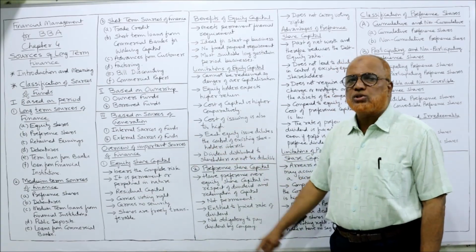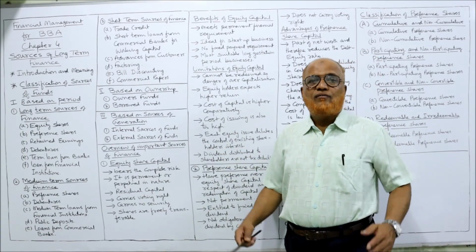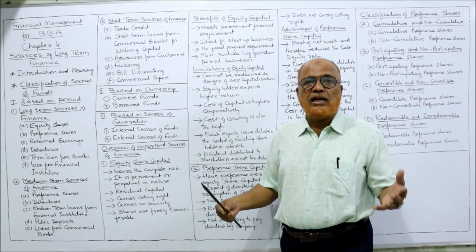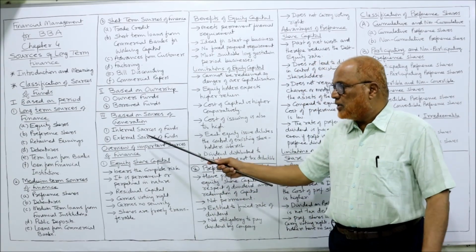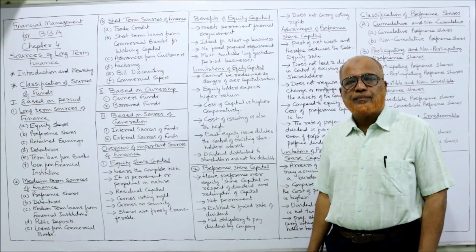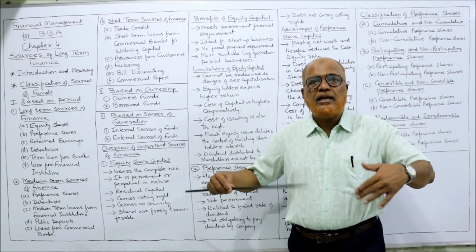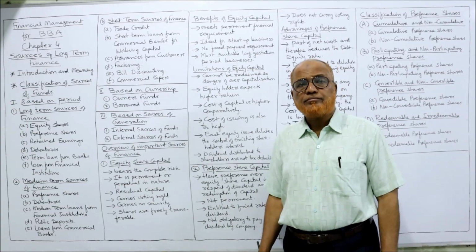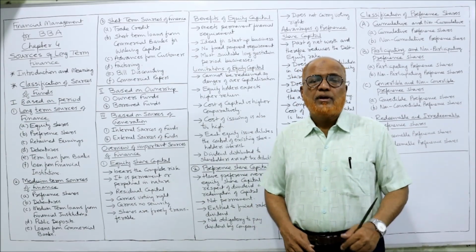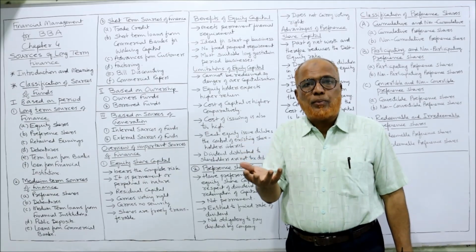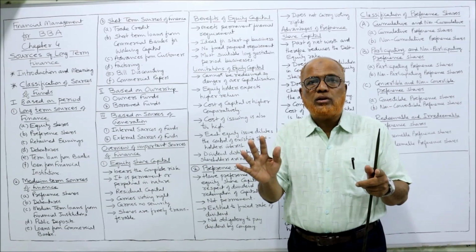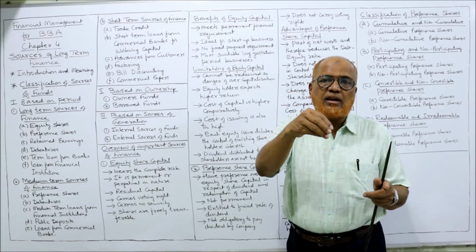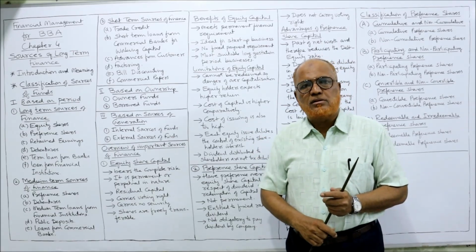Now, based on source of generation, from where the funds are generated, internally or externally. Internal sources of funds are the funds which are internally generated. Example, retained earnings. In the case of a sole trader, the sole trader has earned the profit and he has not withdrawn the profit, but the profit is generated and reinvested in the business.